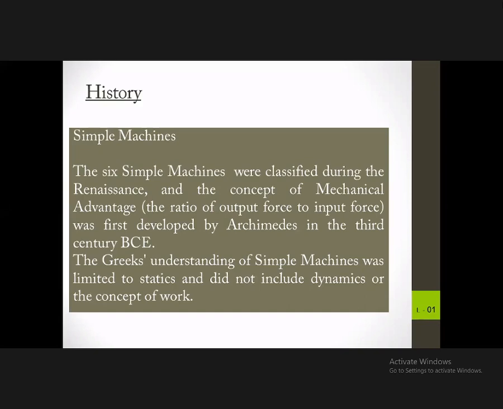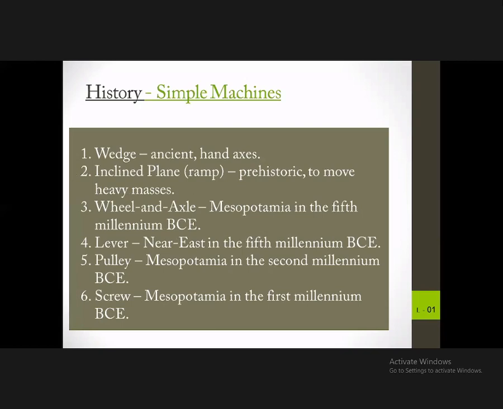And there was the Greek scientist, Archimedes, who was involved with developing some of these machines. But their knowledge was somewhat limited to statics or stationary objects, and did not include the dynamics or the mechanisms about moving items. So we'll see how these six simple machines came through the history.